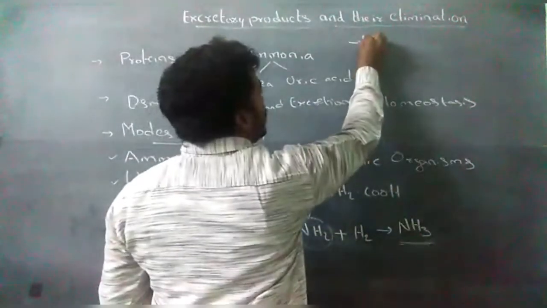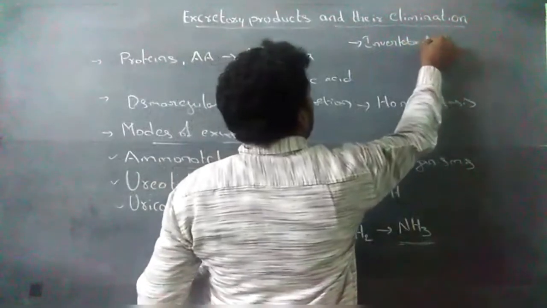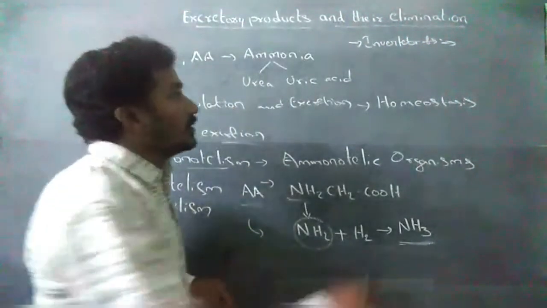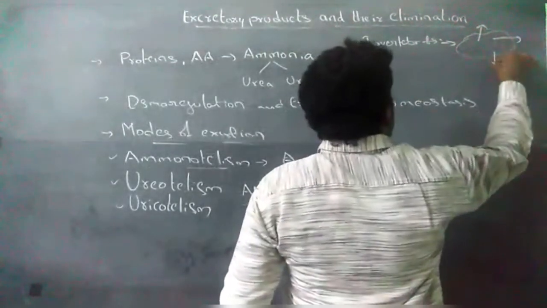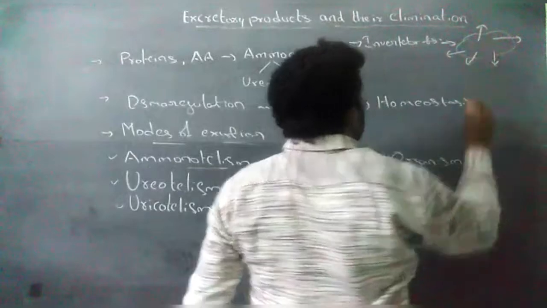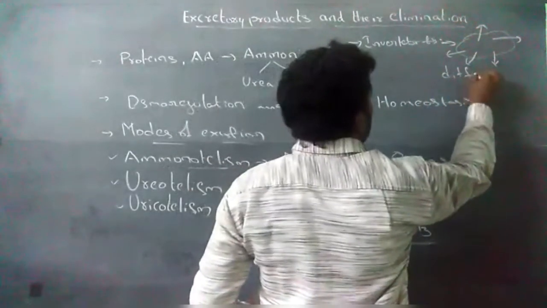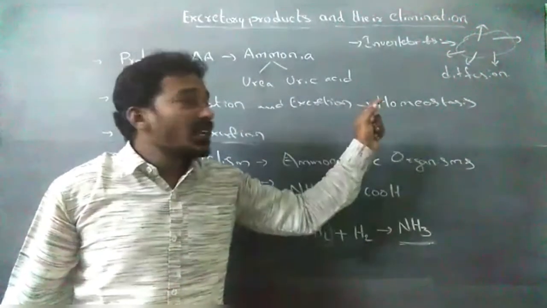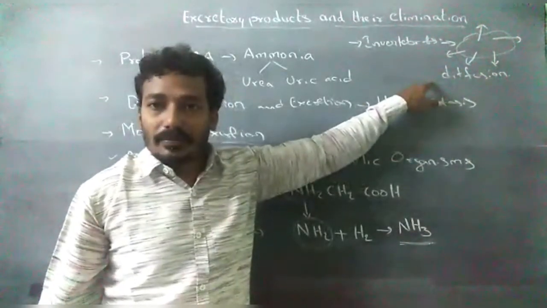In invertebrates, the ammonia is excreted by the entire body surface through the diffusion process.